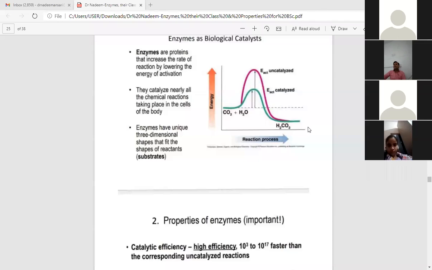If this enzyme is absent, then it takes a very long time for reactants to convert into products, because the activation energy is far higher in the absence of enzymes. But when the enzyme is present, this activation energy is lowered, as seen clearly from this graph. In the presence of enzyme, the lower graph, the green colored one, is shown, and activation energy is reduced. Without enzyme, it is the purple one. Very high activation energy is required for the conversion of these reactants into the products.